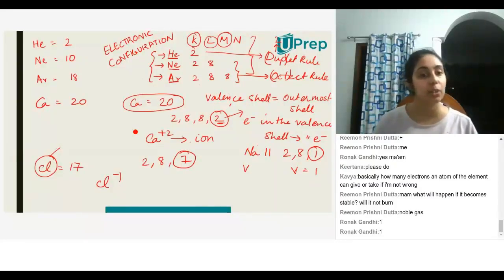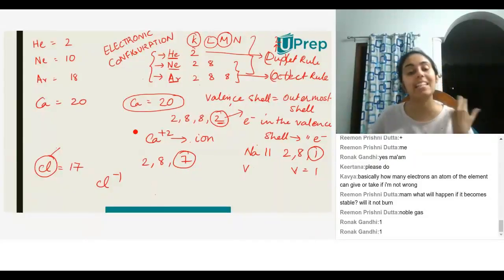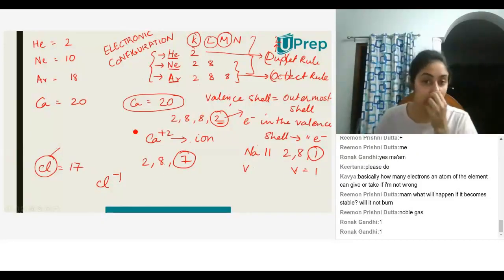Yeah, good answer, guys. The valency of chlorine will not be 7. It will be whatever is the least amount of work. The least amount of work for chlorine is to gain 1 electron, so the valency is 1.